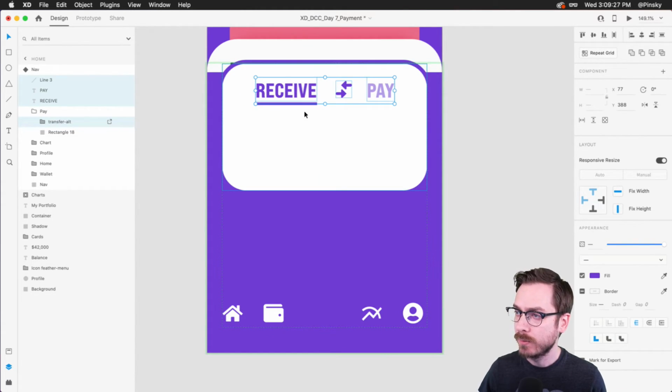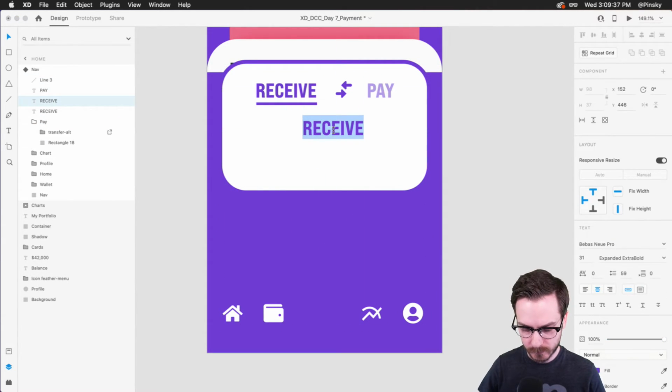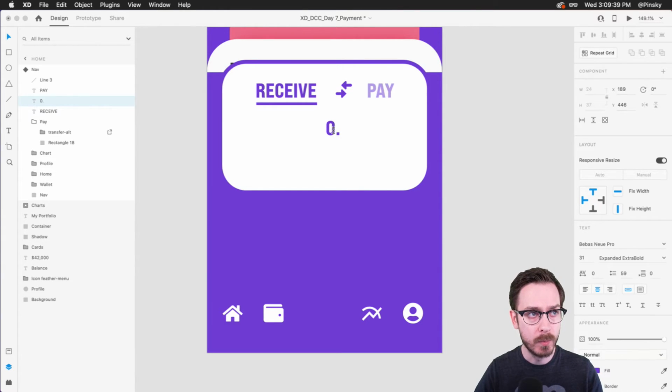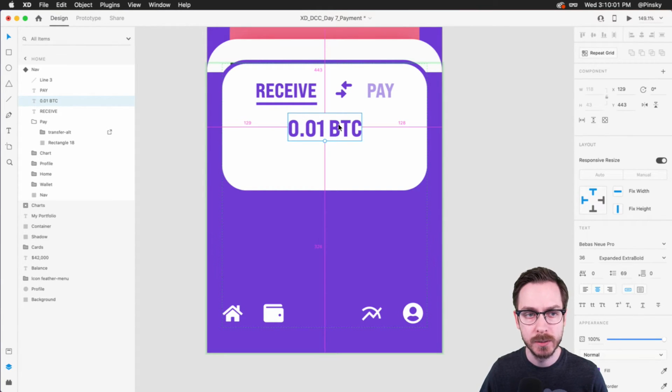Perfect. All right, now down below here, we may want to specify how much you're going to be receiving, or if you switch over, how much you're going to be paying. So I'm going to duplicate this text layer, and if we're sticking with the whole Bitcoin cryptocurrency thing, of course, you can do whatever you want, US dollars, yen, whatever. 0.1, and let's say we're also going to do BTC, right? We're going to put this in the center. Maybe we'll make this a little bit larger, just like that. Perfect. And we might want some secondary information.